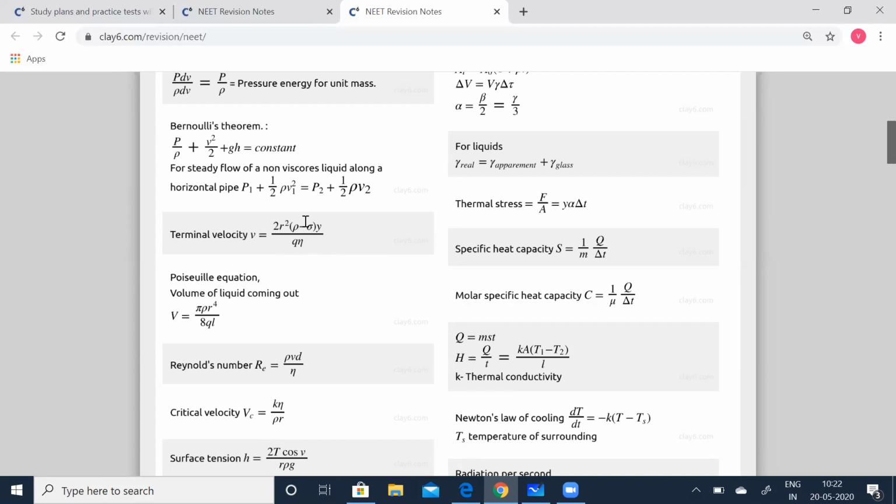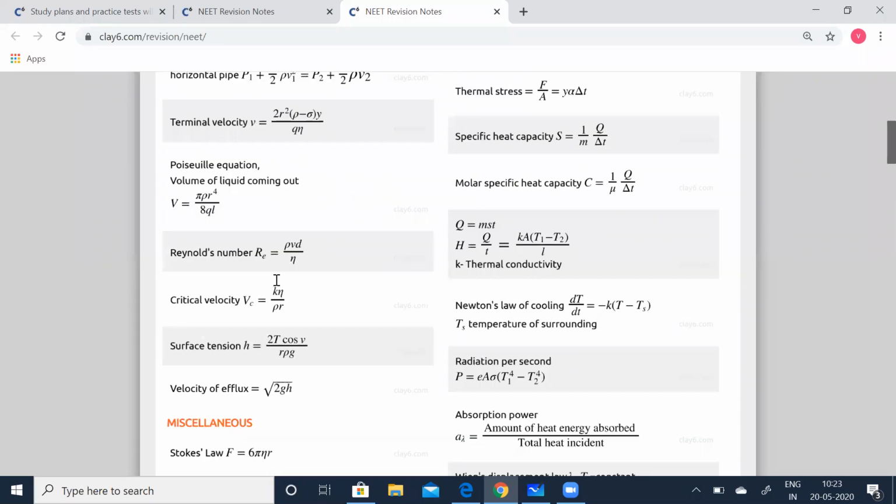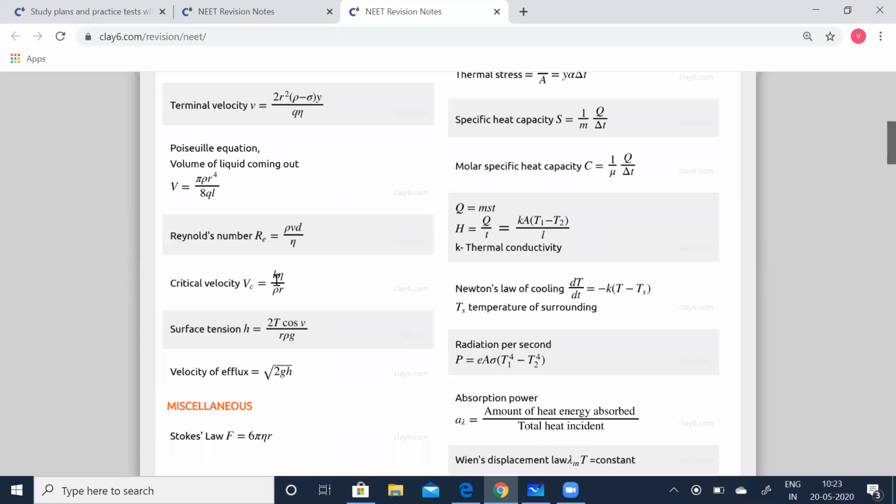Rho is the density of the liquid, and eta is the rigidity modulus. You all know the coefficient of viscosity. Eta is the coefficient of viscosity here. Remember that. So then Poiseuille's equation, the volume of the liquid coming out is V is equal to pi rho R power 4 divided by 8QL. A very important formula to be noted.